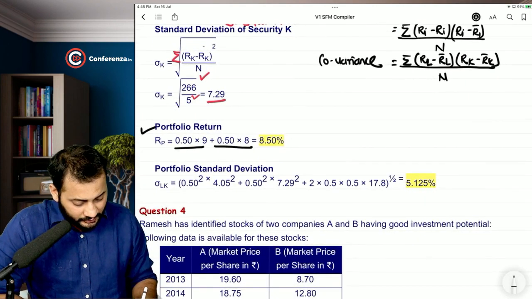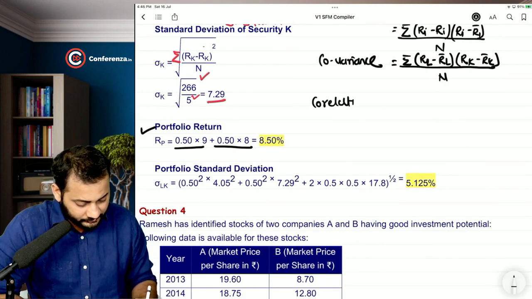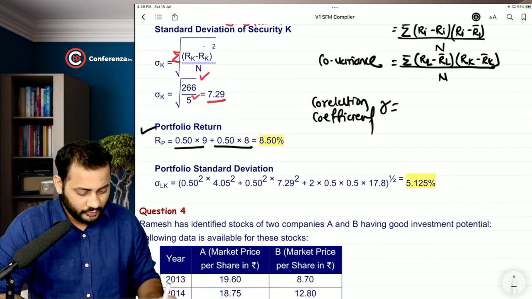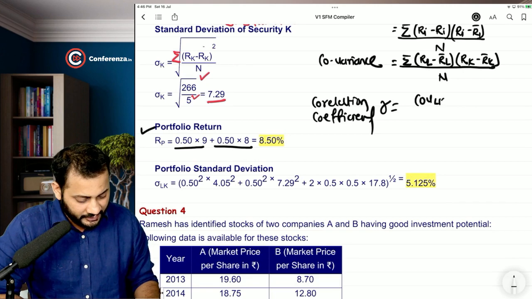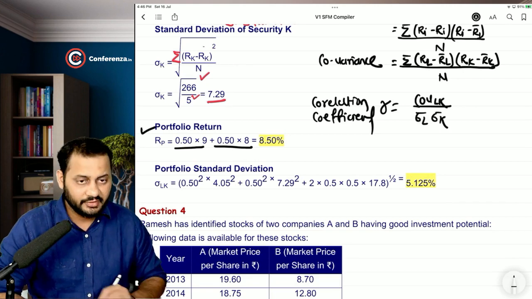Now have a look. Coefficient of correlation R is equal to covariance of LK divided by standard deviation of L and standard deviation of K.